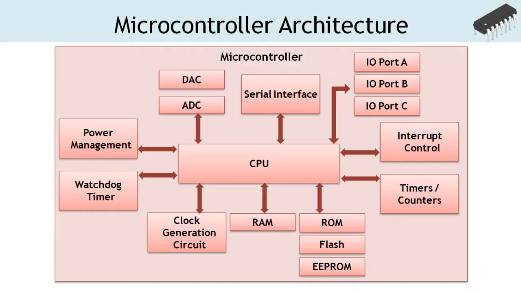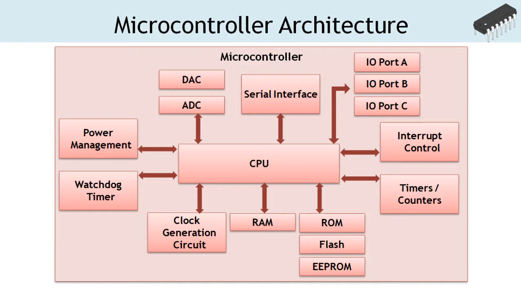A microcontroller consists of all the features required for a computing system and functions as a computer without need for any external digital components. It contains central processing unit, that is CPU, program and data memory, input-output ports, timers and counters, interrupt control, analog to digital converter, digital to analog converter, serial interface ports, clock generation circuit. CPU is the heart of the microcontroller and consists of an arithmetic and logic unit and a control unit.